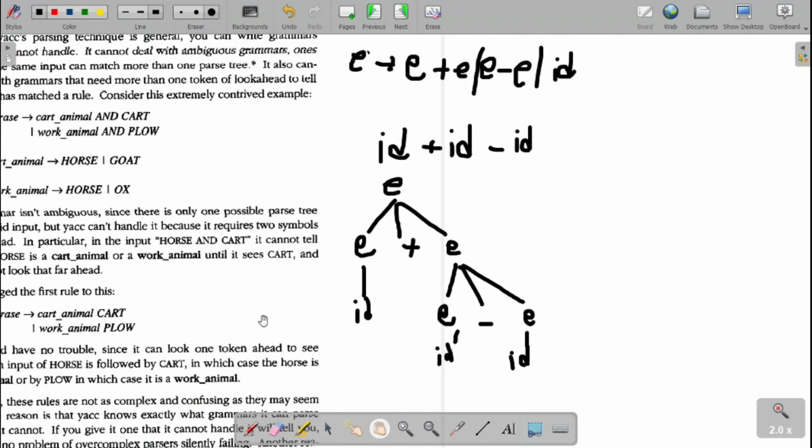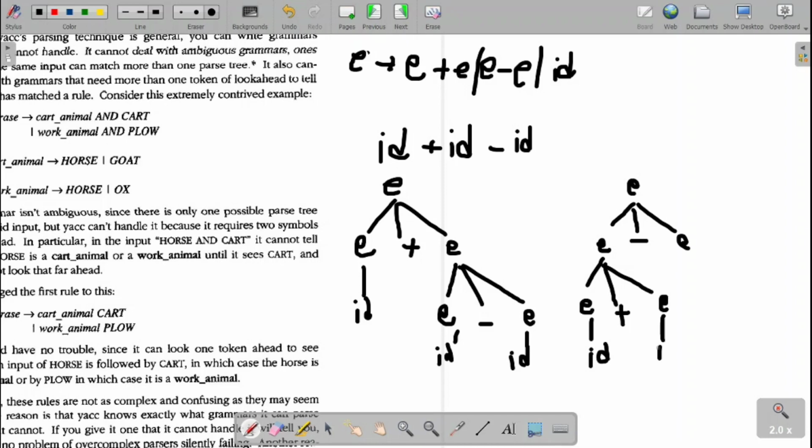If I go for applying in the other way, E derives, I will first apply the minus over there, that is E minus E. Next, for this E, I will apply E derives E plus E. Then this E derives ID, the second E derives ID, and the last E derives ID.